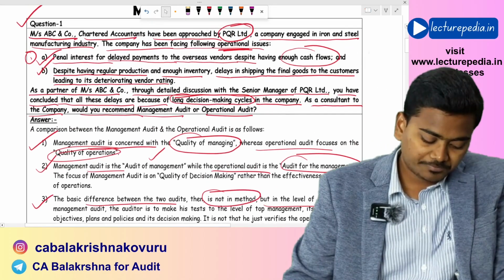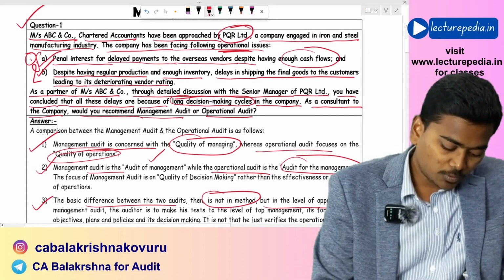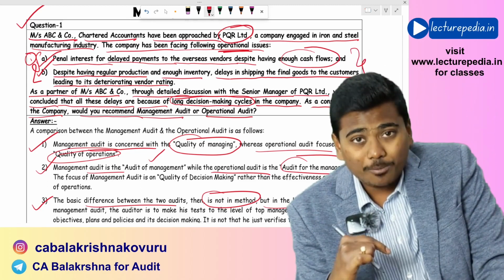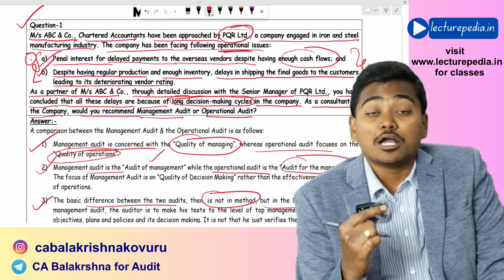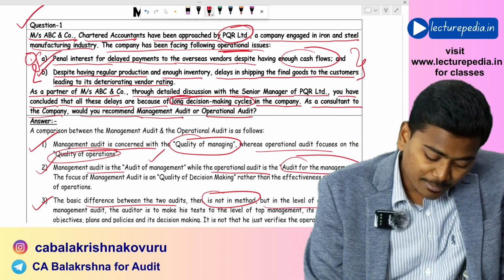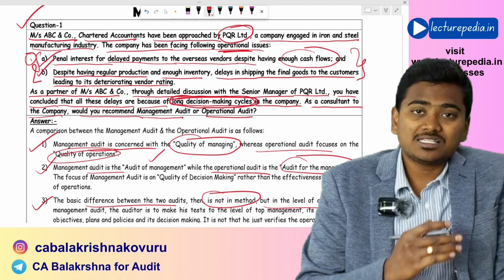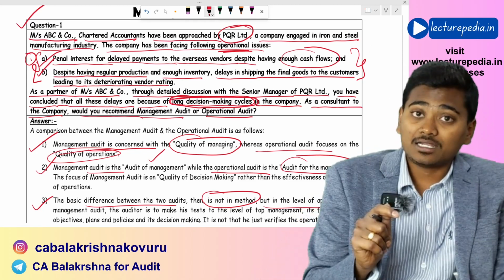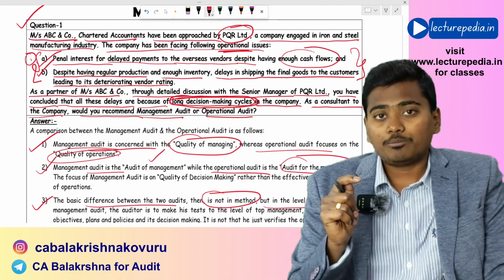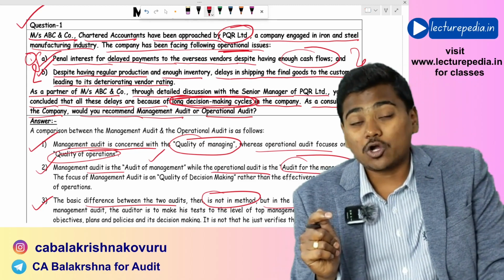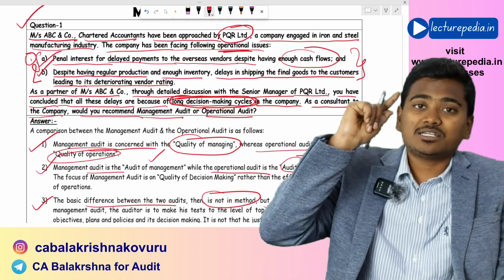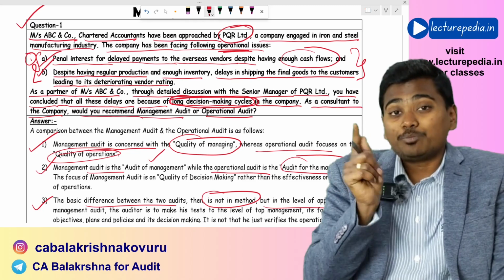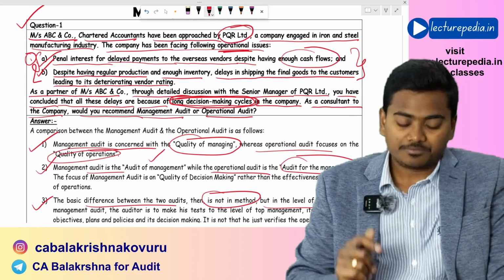Now if you see, these two are basically operational issues, but why have these operational issues arisen? Because of delay in management's decision making. There are long decision making cycles in the entity. So here operational problems have arisen because of management's decision making, the delay in management's decision making. So here you need to perform management audit.